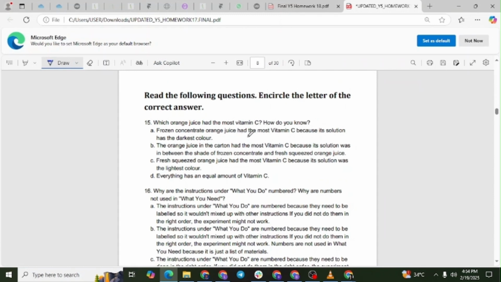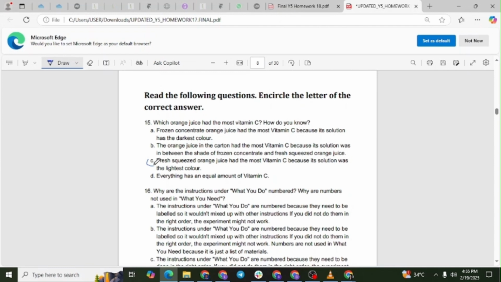Option A. Frozen concentrate orange juice had the most vitamin C because its solution has the darkest color. Option B. The orange juice in the carton had the most vitamin C because its solution was in between the shade of frozen concentrate and fresh squeezed orange juice. Option C. Fresh squeezed orange juice had the most vitamin C because its solution was the lightest color. Option D. Everything has an equal amount of vitamin C. The correct answer is letter C.